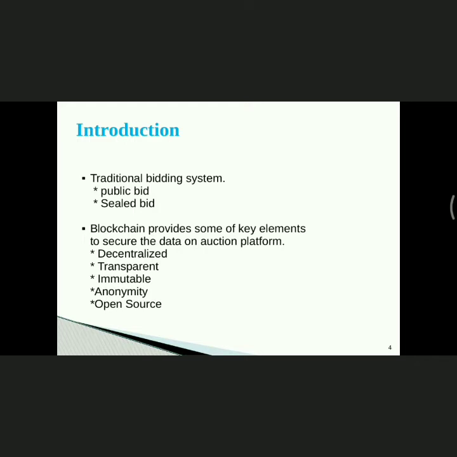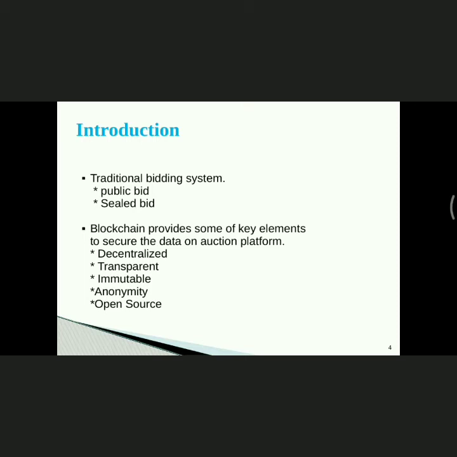And we have used blockchain in this technology because blockchain is decentralized, transparent, immutable, anonymous, and open source. Decentralized means there is no central authority. Every single user has the opportunity to become one of the nodes of the network. Next, it is transparent. Data can be sent to users without any third party involvement. Immutable: data cannot be modified by any user, as you already know.